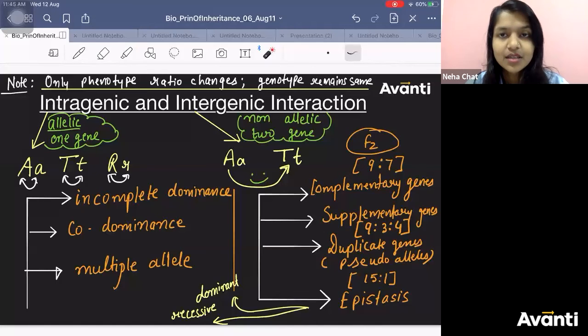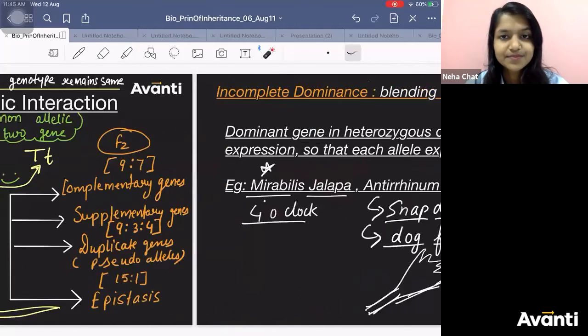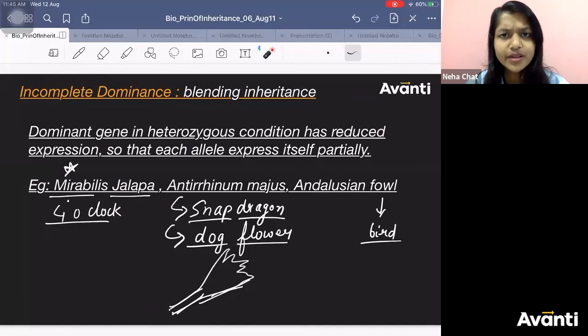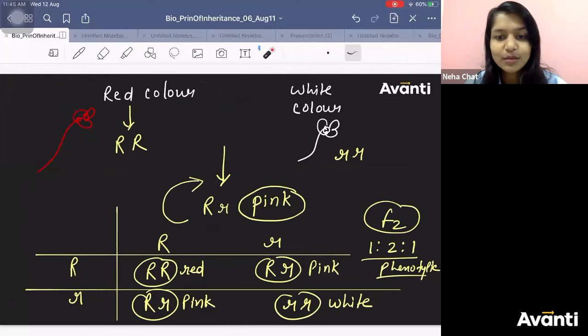So if any gene is found to have more than two alleles in the population, then that is multiple allelism.